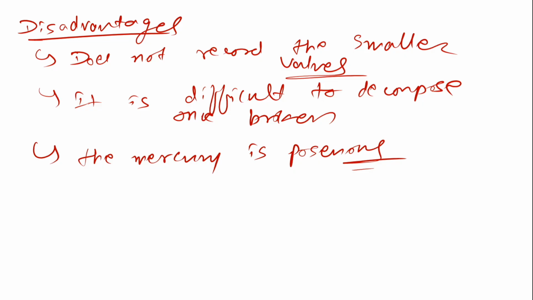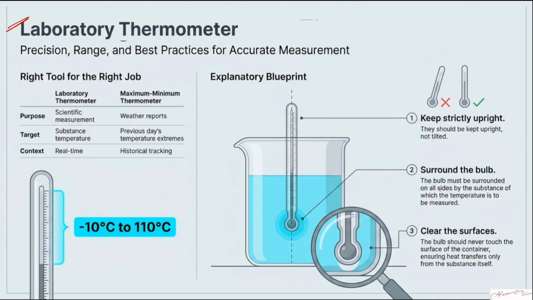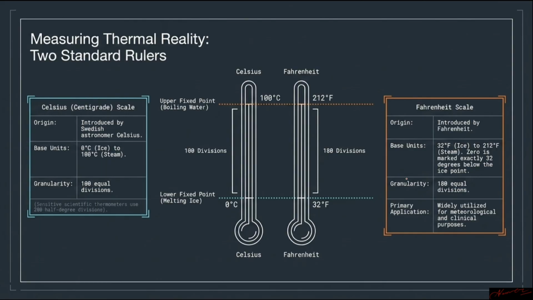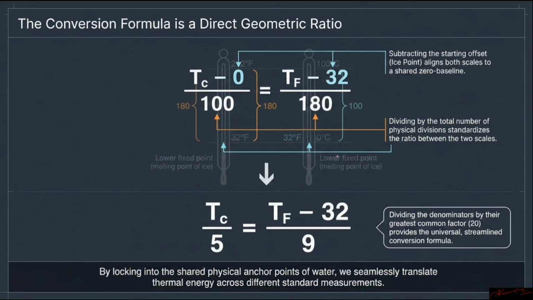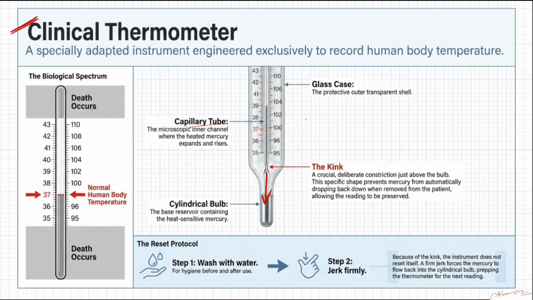Clear. Now, let us talk about the clinical thermometer. Then further, we'll talk about the relation between Celsius, Fahrenheit, and Kelvin. Let's start with the clinical thermometer. In this one we use two thermometers.